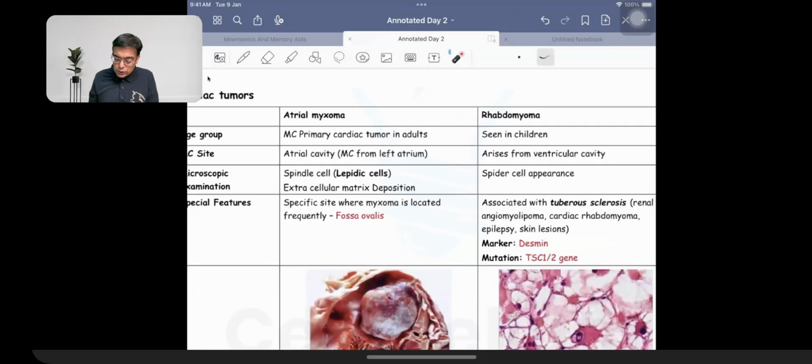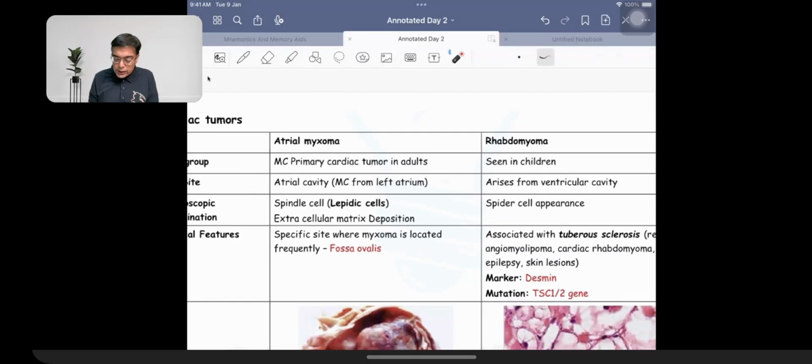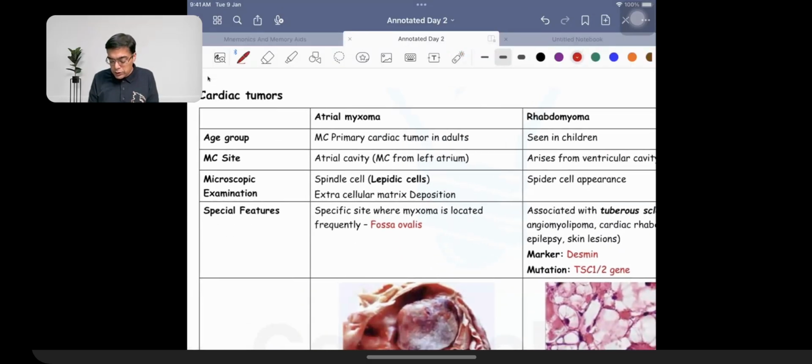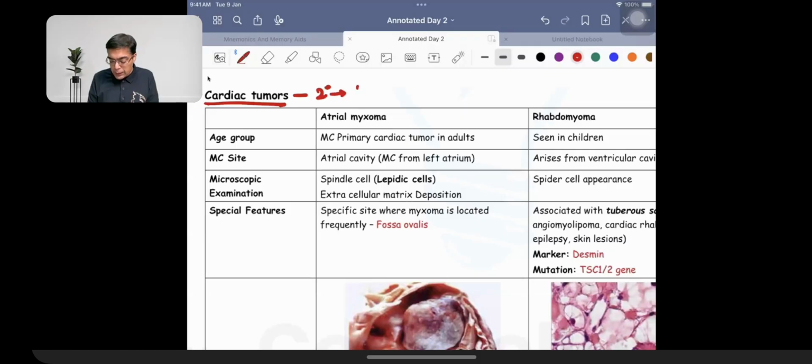Taking care of a question which is going to be talking about the cardiac tumors. Of course, anybody asking a question on the commonest cardiac tumor, the answer has to be secondaries or metastasis. Which type of cancer is going to be causing secondaries to the heart? The answer is going to be straight away lung cancer. Lung cancer, no doubt about that. Then we were asked a question in the exam.